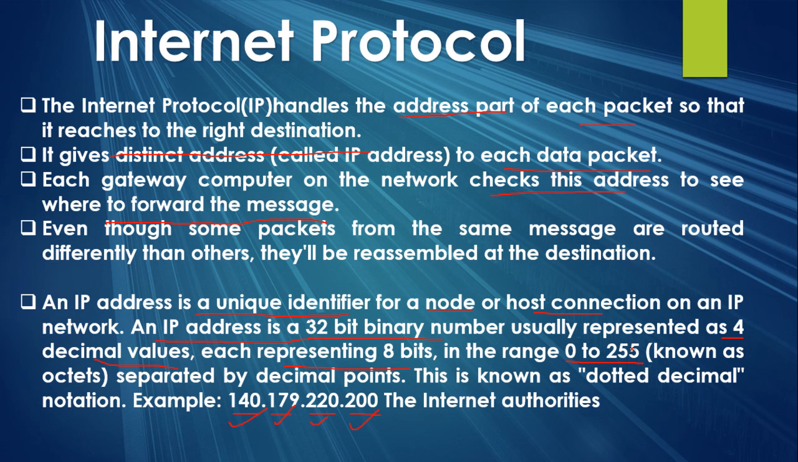Now we know that the purpose of the Internet Protocol is to put in the destination address, source address, and this kind of information, so that the packet reaches the destination easily, because without the address the packet will not reach the destination. And the next thing: what is an IP address? An IP address is the address given to a computer connected in a network.